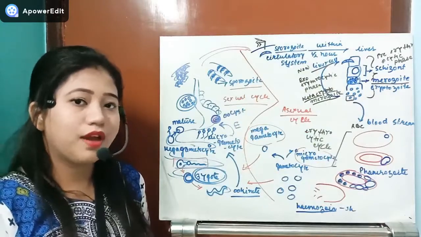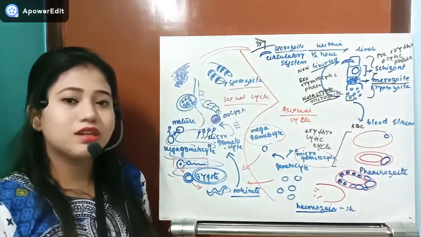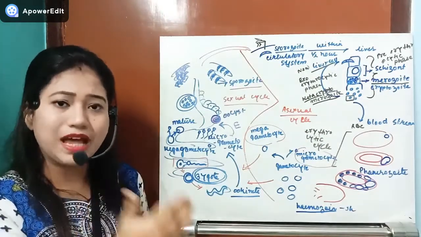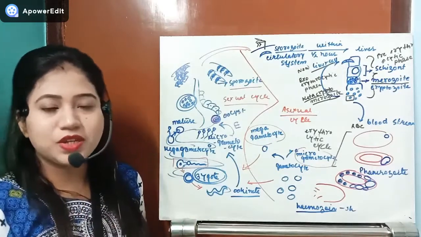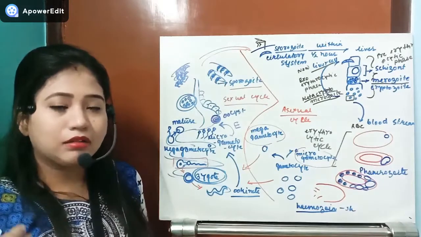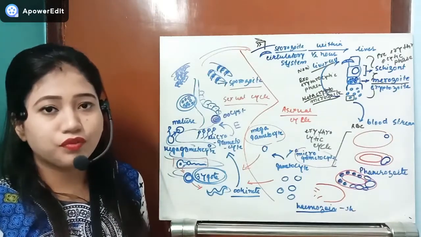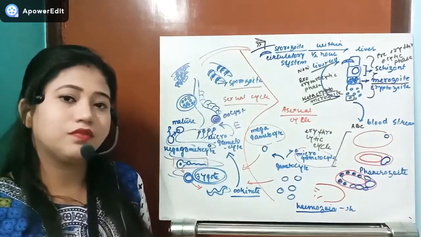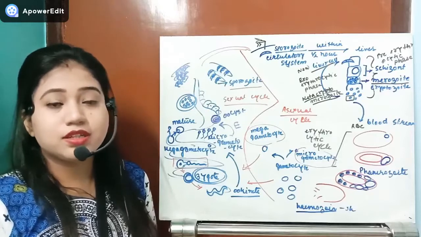So I hope all of you have understood the sexual and asexual life cycle. The differences between Plasmodium vivax, falciparum, ovale, and malariae, their incubation time period, the disease, and after how much time recurrence of fever will occur will be provided in the PDF. So this is about the whole life cycle, and we have completed the protozoan diseases.